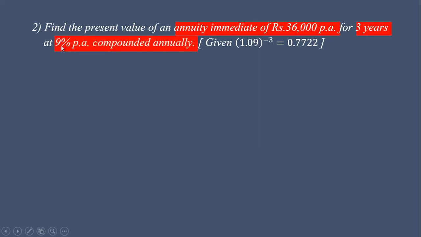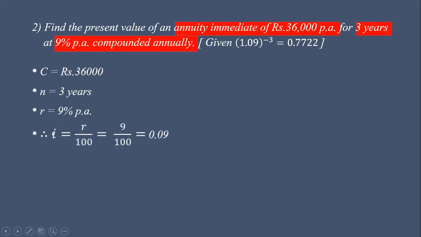R is given. From R we can calculate I, and using the proper formula for present value we can evaluate. So C is equal to rupees 36,000, N is equal to 3 years, R is equal to 9% per annum. From R, we calculate I. I is equal to R upon 100 equal to 9 upon 100 is equal to 0.09. We want to find present value. Now, it is a case of annuity immediate. Here in this example, it is mentioned. So, we consider the formula for annuity immediate.